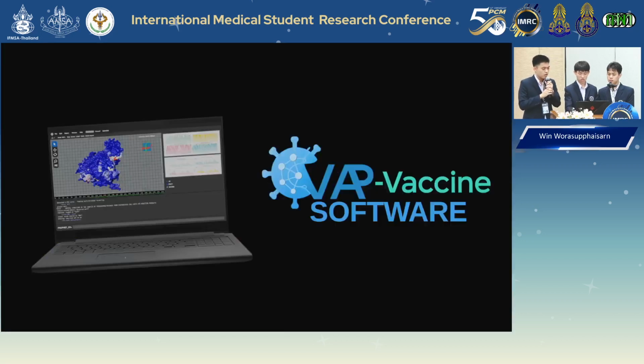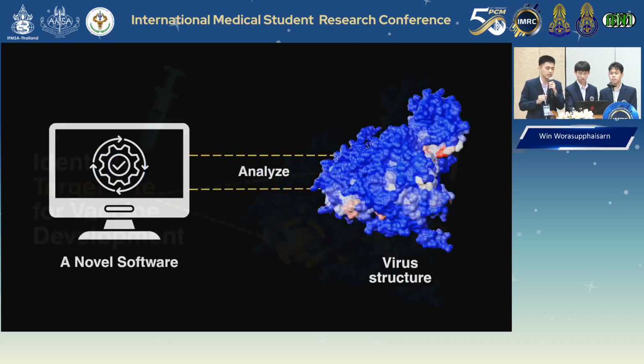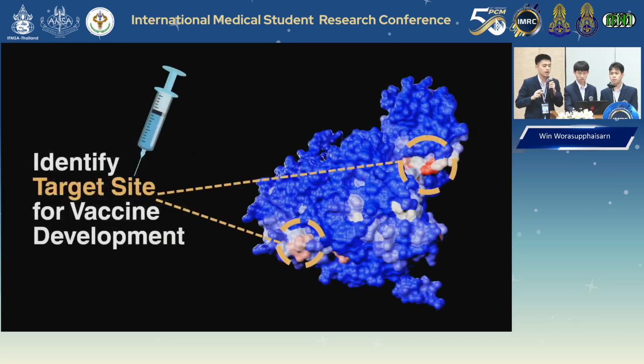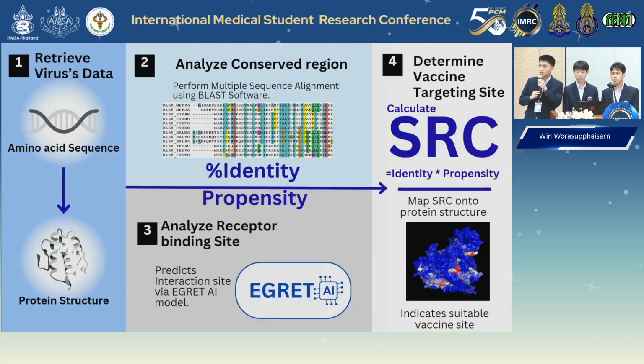From the pipeline of our research, we have developed WebVaccine. It is a software that aims to analyze multiple virus structures to identify vaccine targeting sites. Our software works by combining two data types. The first being conservation across multiple virus structures, and the second being the interaction rate of receptor binding sites. The software will combine these two data together to calculate the SRC value.